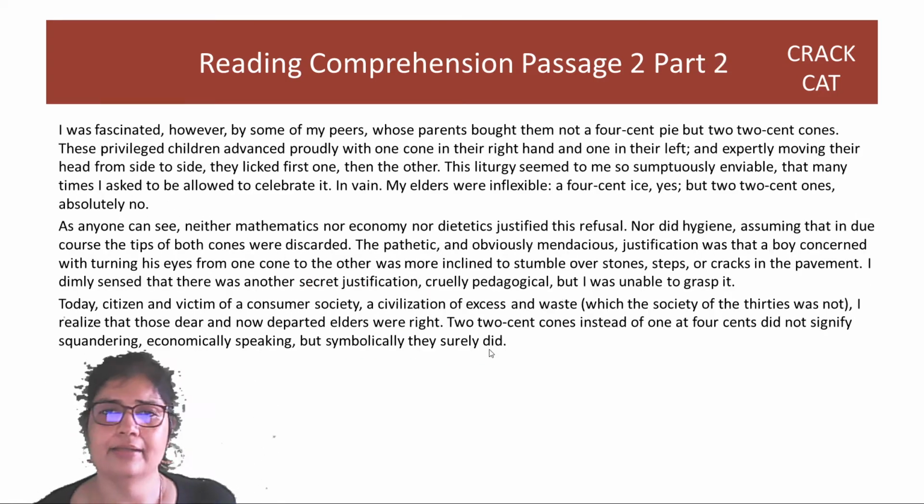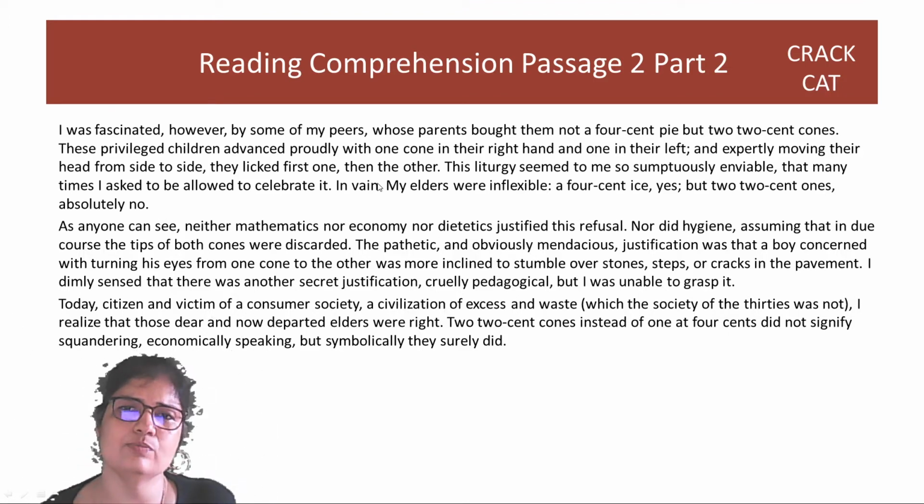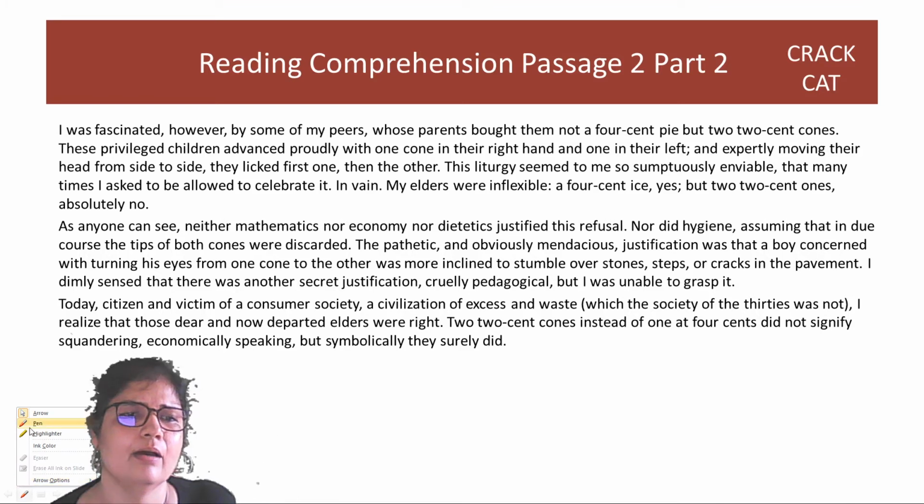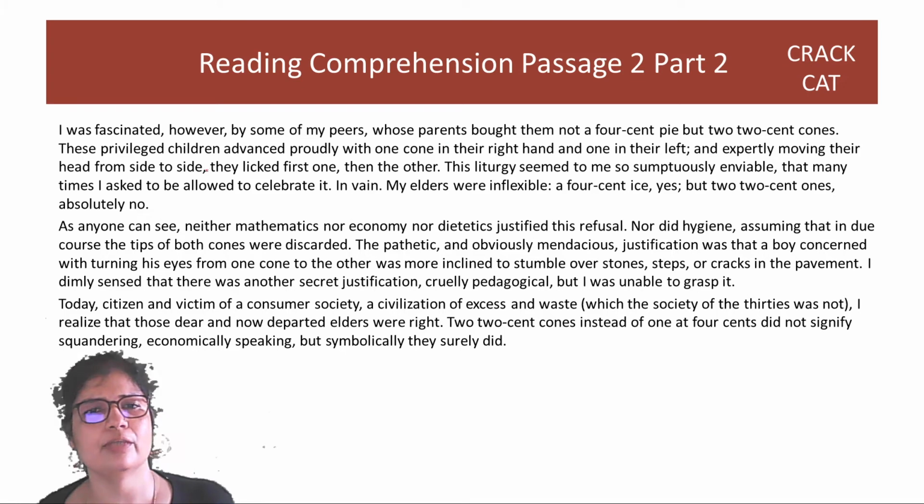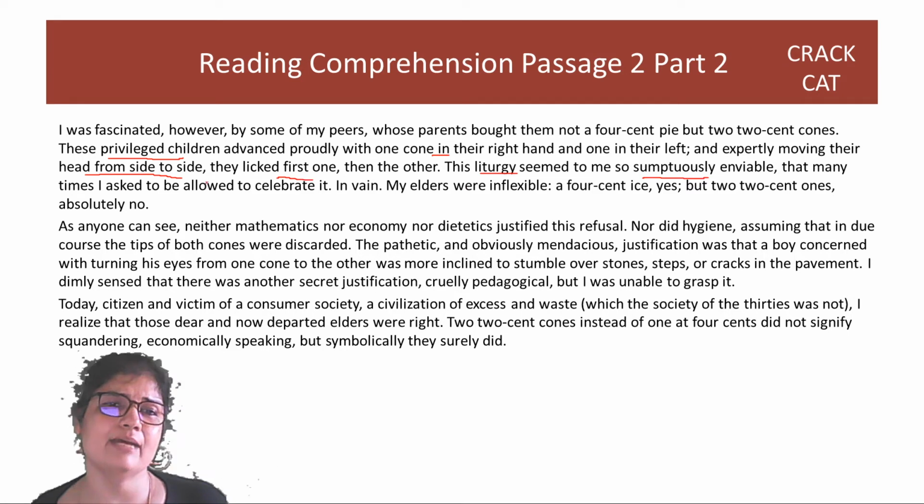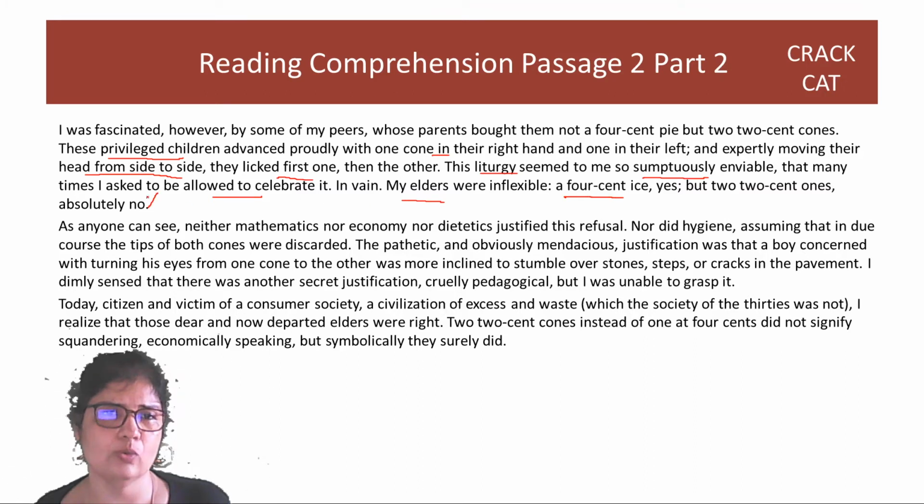Okay. Next. I was fascinated, however, by some of my peers, children whose parents bought them not a 4-cent pie, but two 2-cent ones. These privileged children, privileged because they have two cones, with one cone in their right and one in their left, and expertly moving their head from side to side, licked first one, then the other. This liturgy seemed to me so sumptuously enviable that many times I asked to be allowed to celebrate it. My elders were inflexible. A 4-cent ice, yes, but 2-cent ones, absolutely no.